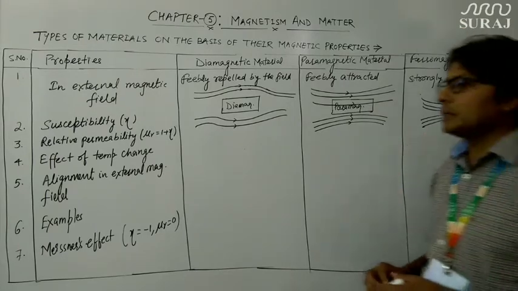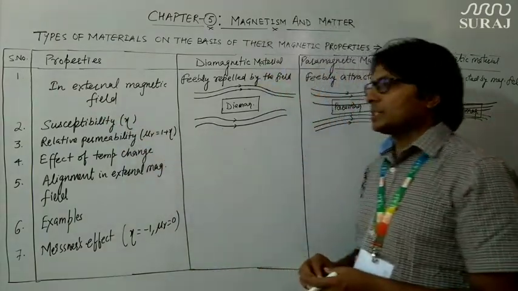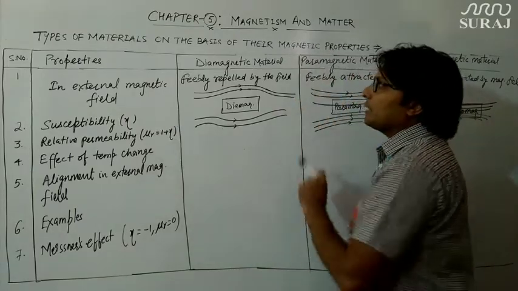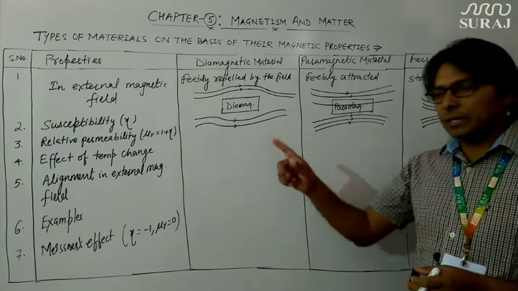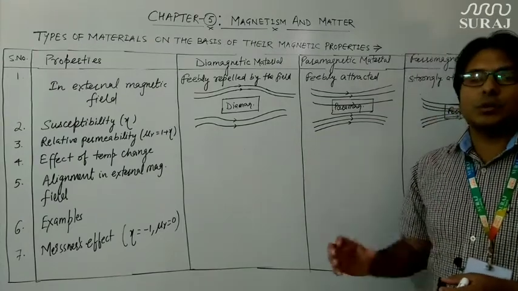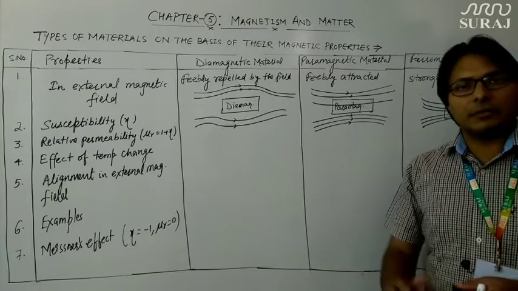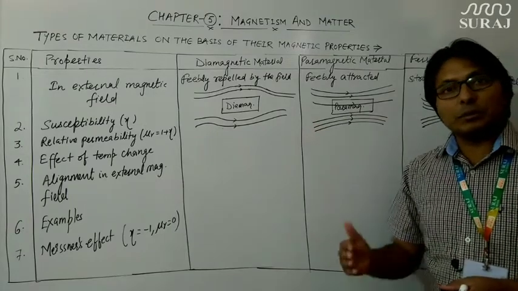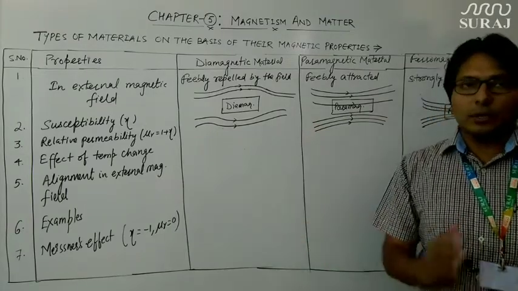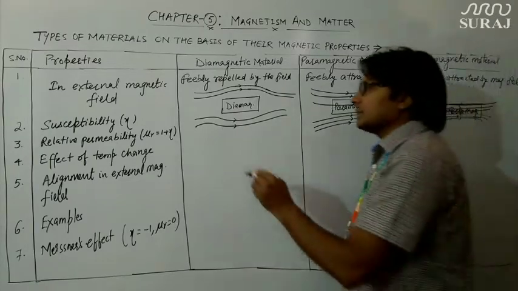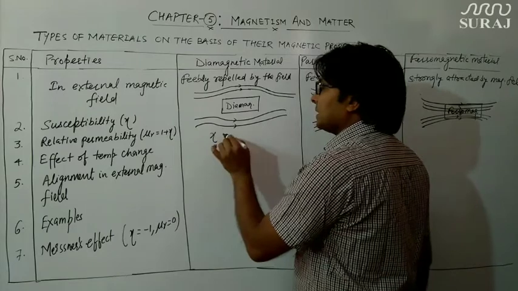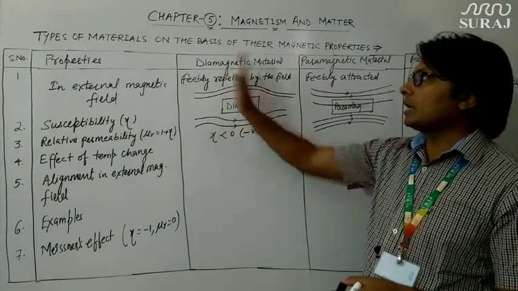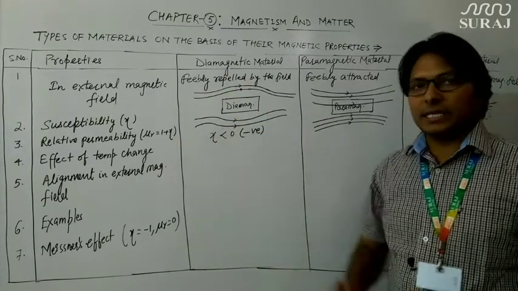Now we are going to discuss the second property, which is susceptibility. We defined the term susceptibility in our last video: it is the ratio of intensity of magnetization to the magnetic field intensity. The value of susceptibility may be negative or positive, very high or low. For diamagnetic material, the value of susceptibility is less than 0, meaning negative.